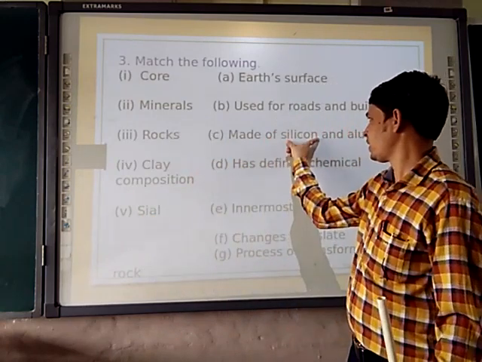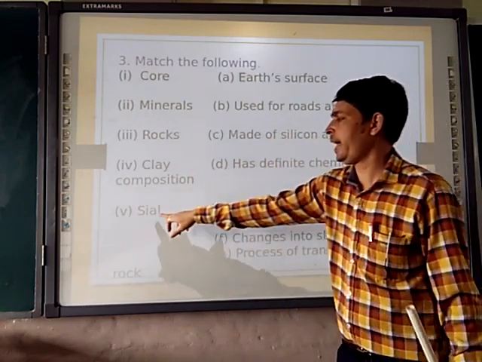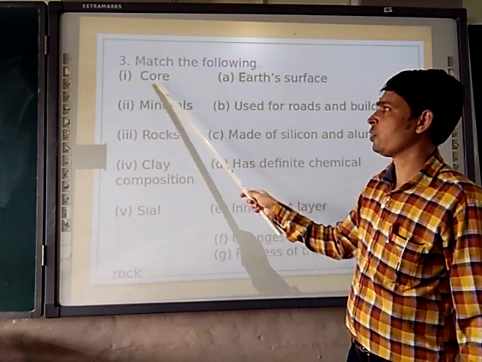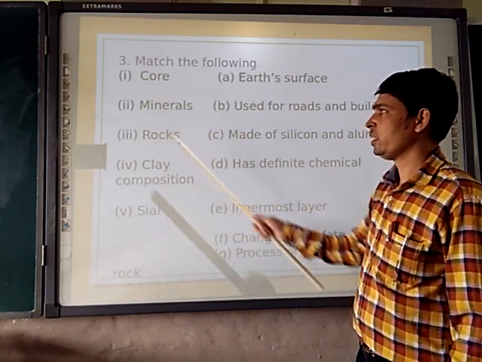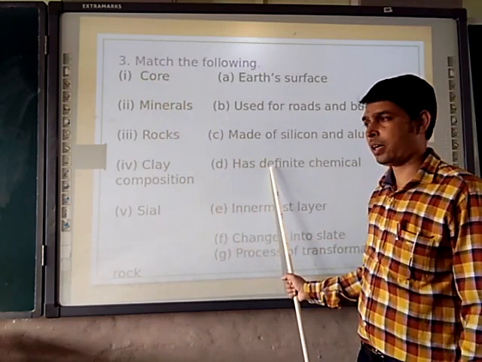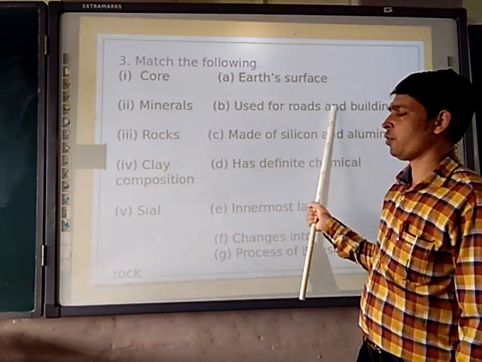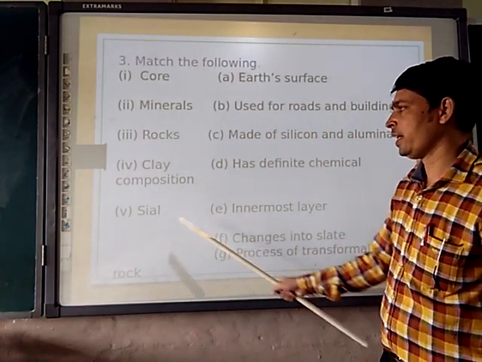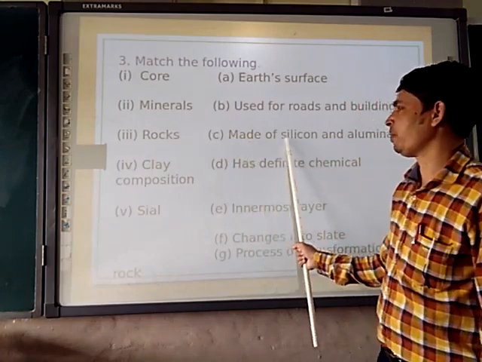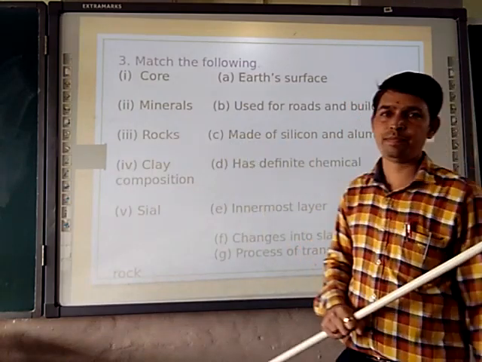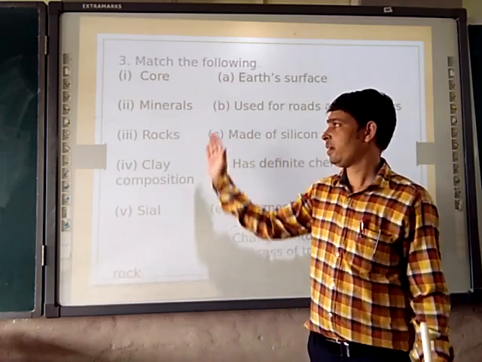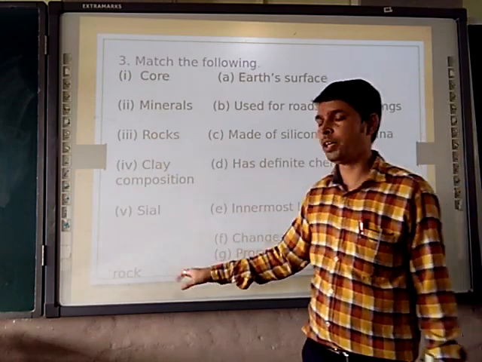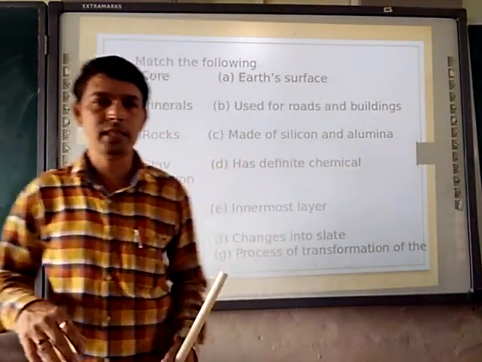Si stands for silicon, and Al means aluminum. So the first one, core, innermost. Second one, mineral, definite chemical composition. Rocks used for roads and this. Then fourth, clay, changing. Fifth one is made up of silicon and aluminum. So here we are seeing matching the following. The rest of this, the process of transformation of the rock, it is not in the correct answer.